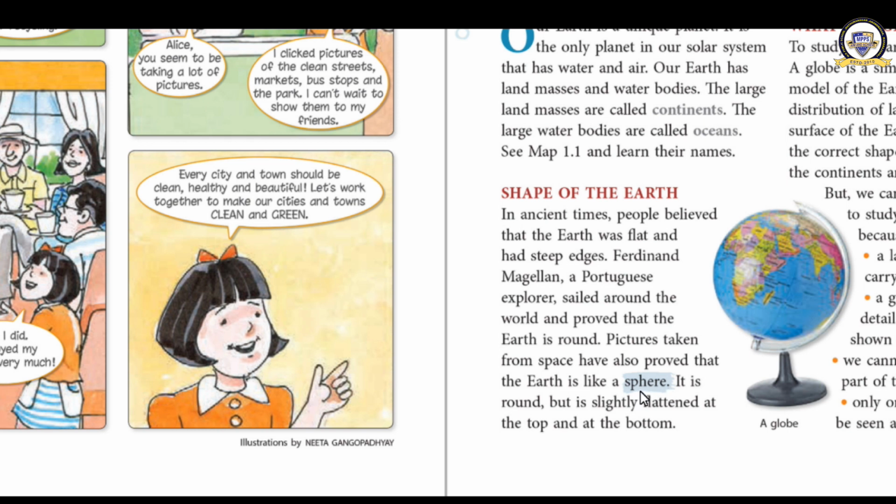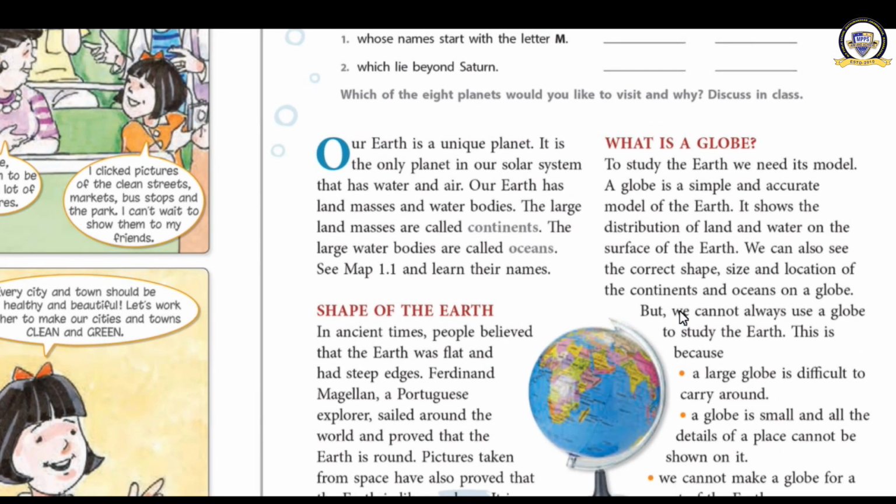Thus he proved that the earth is not flat, it is round. We know that the actual shape of the earth is spherical. It is a sphere. It is round, but slightly flattened at the top and the bottom. That is the actual shape of the earth.